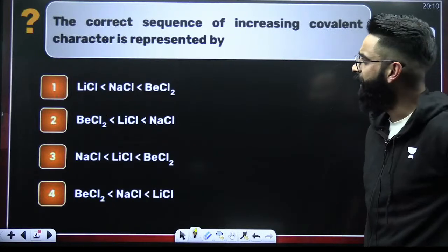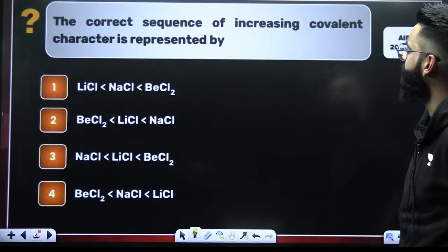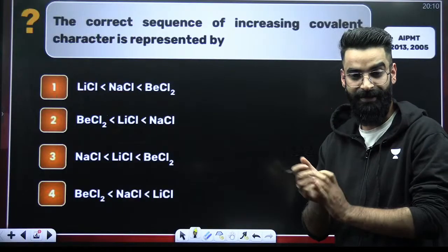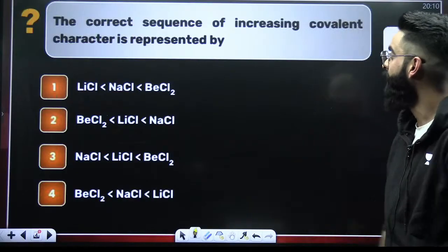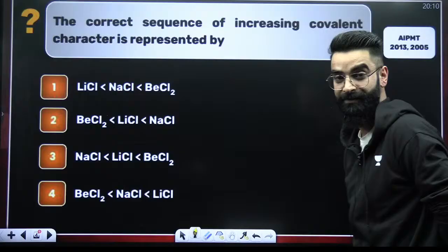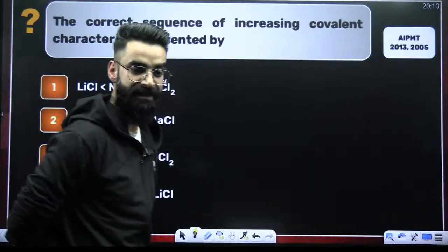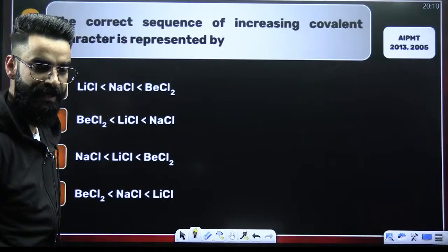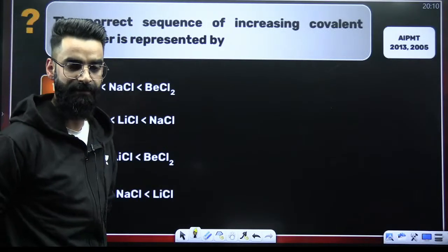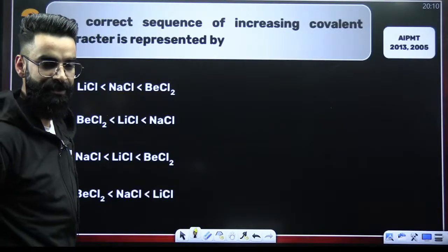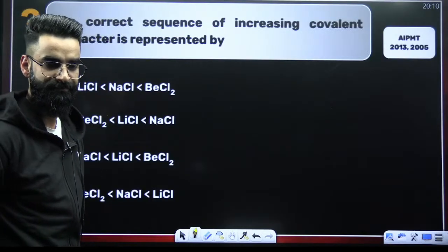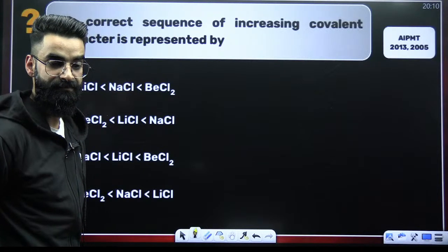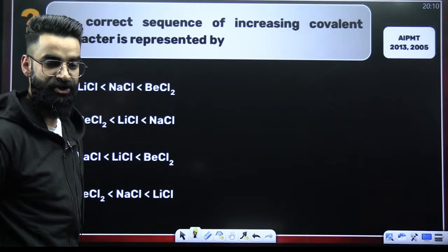All right, people. Look at this particular question. The correct sequence of increasing covalent character is represented by. What do you think of this particular question, people? This is something which you should be able to solve.